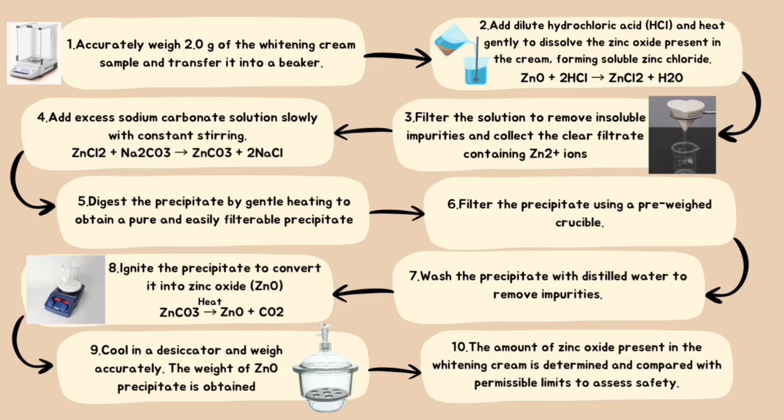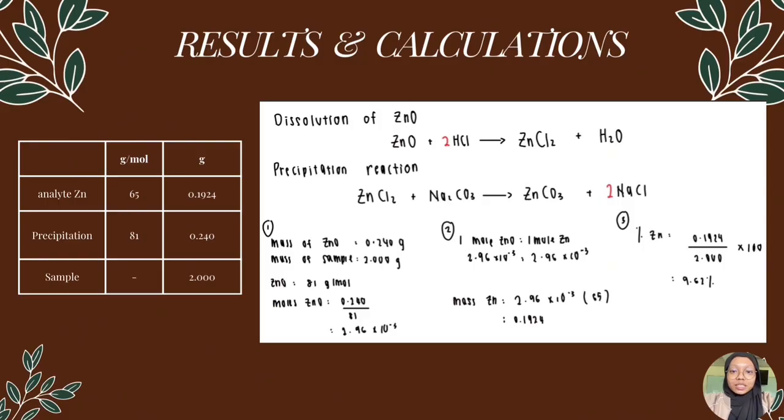Lastly, the amount of zinc oxide present in the whitening cream is determined and compared with the permissible limit to assess safety. First, zinc oxide is dissolved to form zinc ions in solution. These zinc ions then react with the precipitating agent to form a solid zinc compound. The mass of the precipitate obtained is 0.240 grams, and the molar mass of zinc oxide is 81 grams per mole. Using this, we calculate the number of moles of zinc oxide formed.